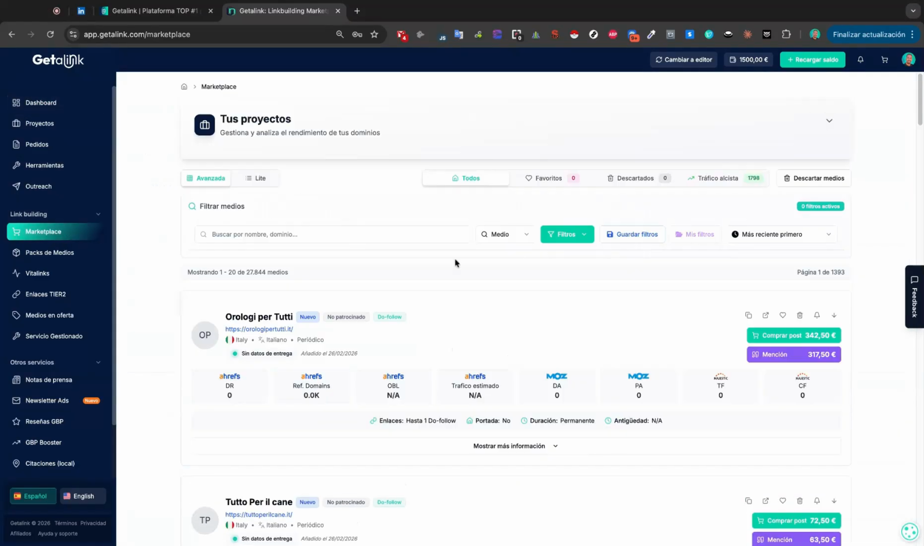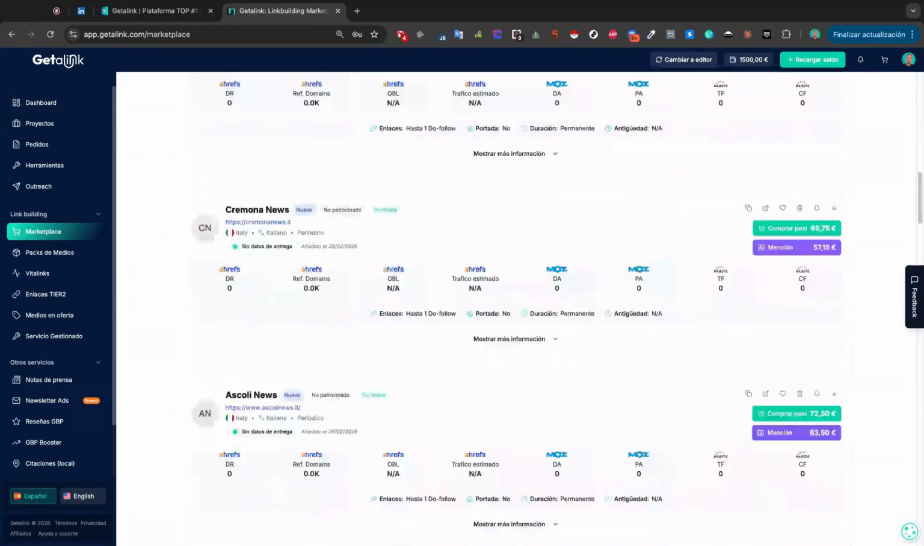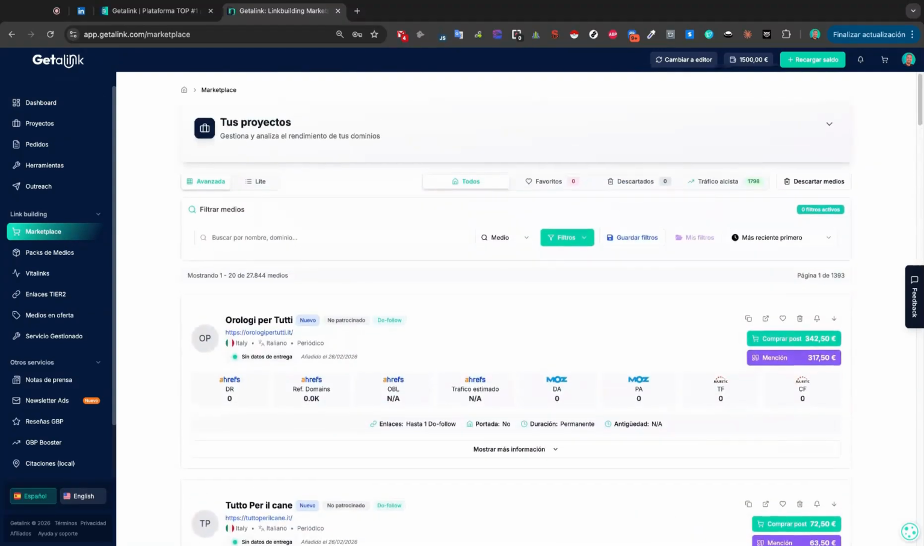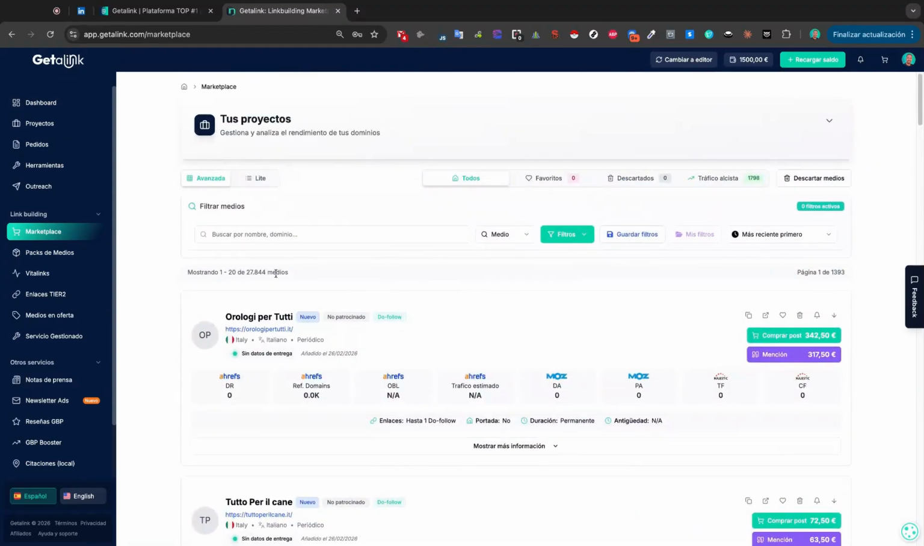Here is what we have inside the marketplace. You see that we have a list with all the media outlets, sorted by default with the latest media outlets that have been added. The metrics, since they're newly added, will be updated. They go via API and are updated every 15 days. Basically, here you have the number of media outlets we currently have, which is 27,800.